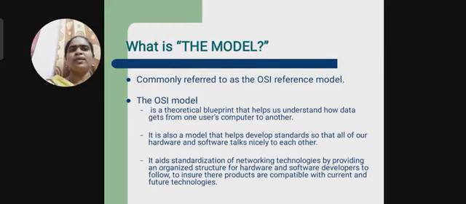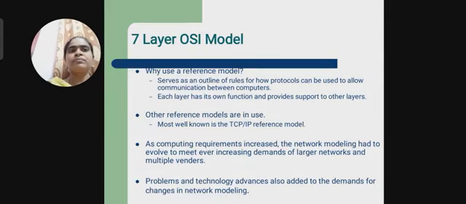What is meant by model? It is commonly referred to as the OSI reference model. It is a blueprint that helps to understand how data is communicated from one system to another system. It also developed the standards and the technologies used in this model. The 7 layers of the OSI model are called a reference model. This is different from the TCP/IP reference model, and what we are seeing now is the ISO OSI reference model.